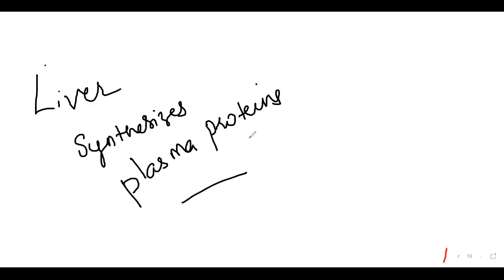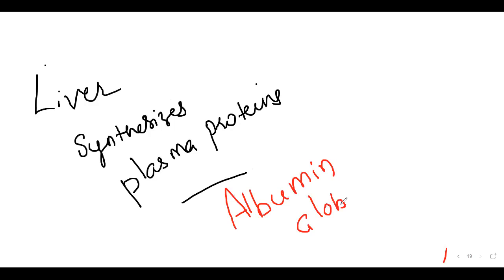Generally, whom do we call plasma proteins? Albumin and globulin. Albumins and globulins are said to be the plasma proteins. So liver synthesizes plasma proteins like albumin and globulin. These are present in the plasma.